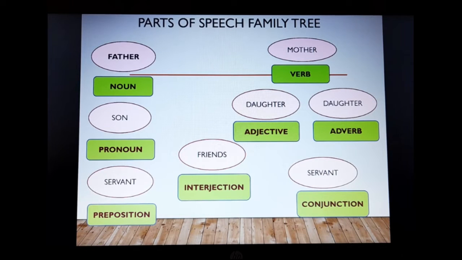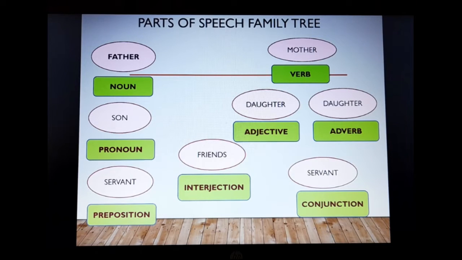I can use noun as a subject, I can use noun as an object, I can also use noun as a complement. For example, I can say Ram is the captain of the team. Now Ram, captain and team, all the three words are nouns. So noun I have used in the place of subject, captain as a complement, and team again as an object in the sentence.